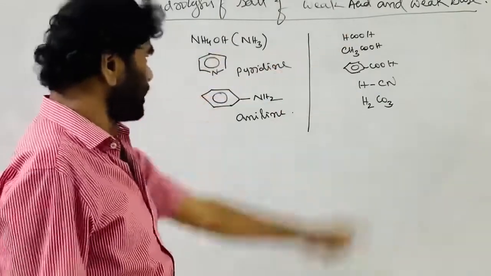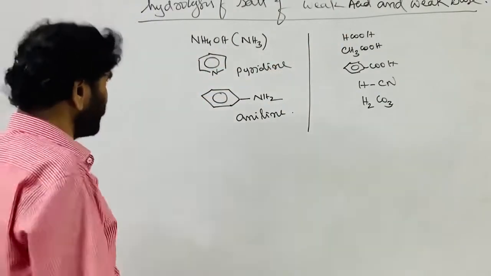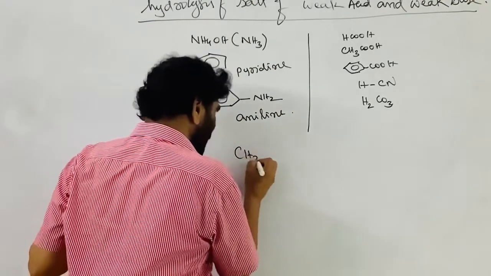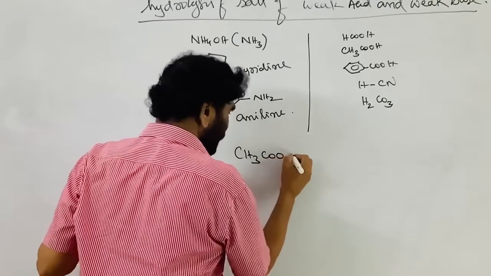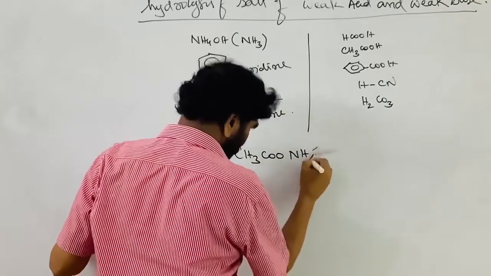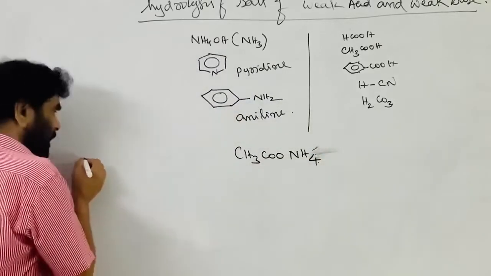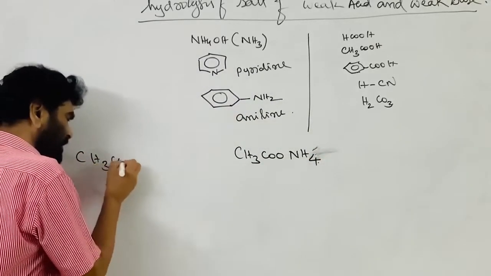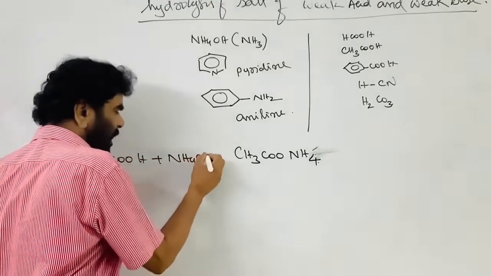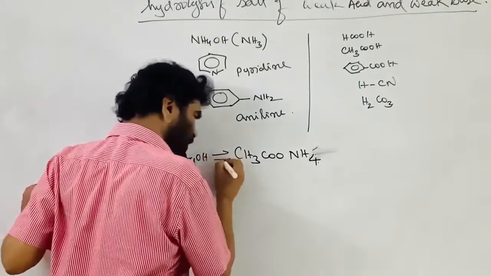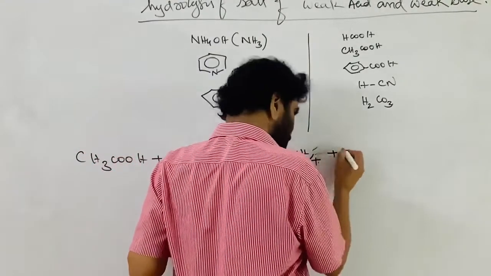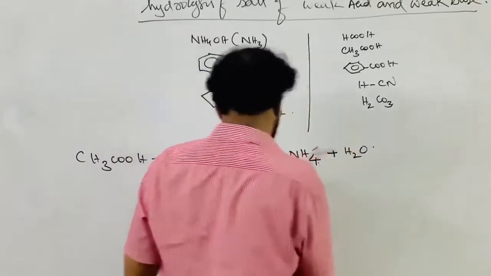Now we are taking the salts of the weak acids and weak bases, and normally we take sodium acetate. Acetic acid, when treated with ammonia, ammonium acetate is formed. Let me write: acetic acid is the weak acid. When treated with ammonium hydroxide or ammonia, that gives ammonium acetate plus water, a neutralization reaction.